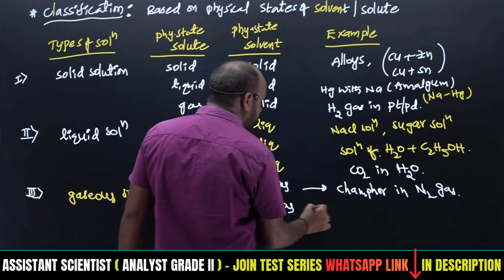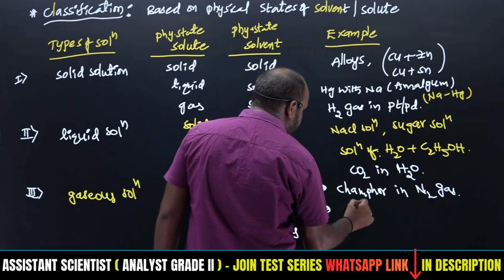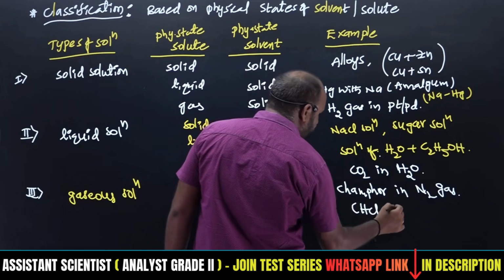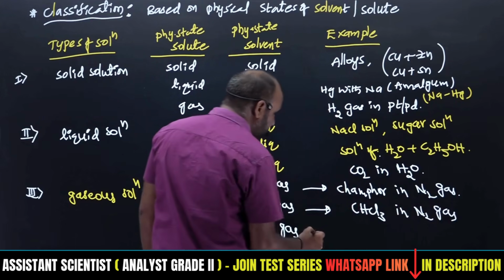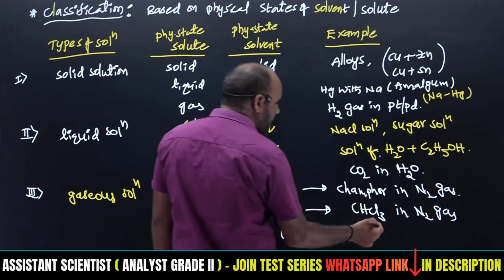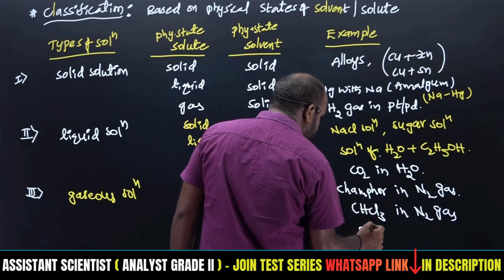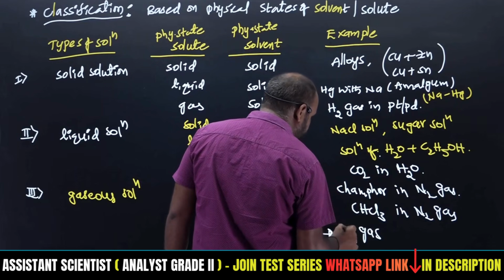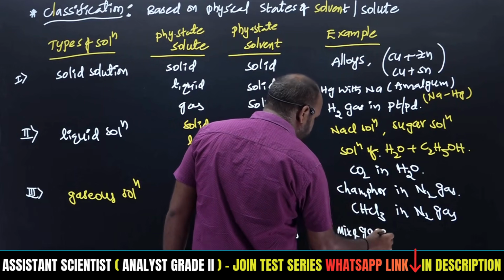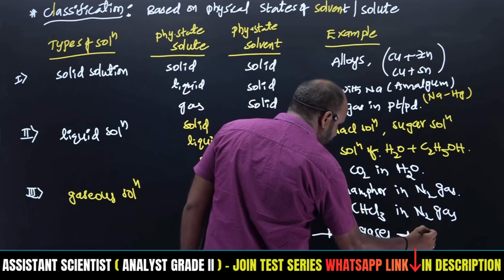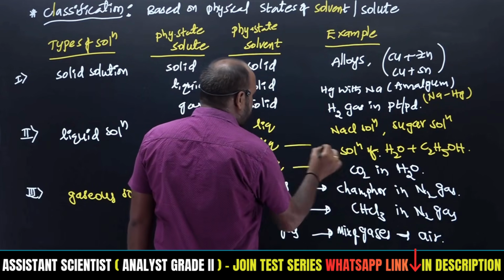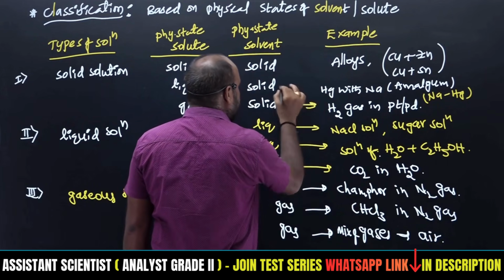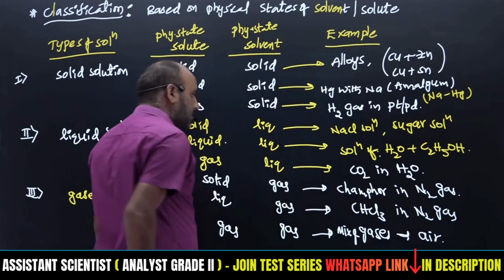Liquid in gas. Liquid in gas means what? The liquid is chloroform, so this chloroform is present in nitrogen gas, right? When gas and gas are there, the atmosphere is there, consisting of gaseous mixtures, a mixture of gases present in air. This is the example, right? So these all are examples for the corresponding solutions, right?